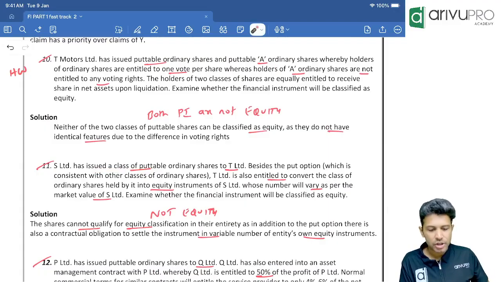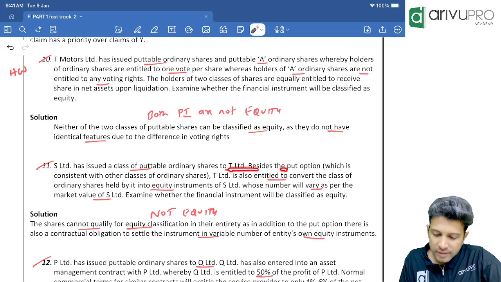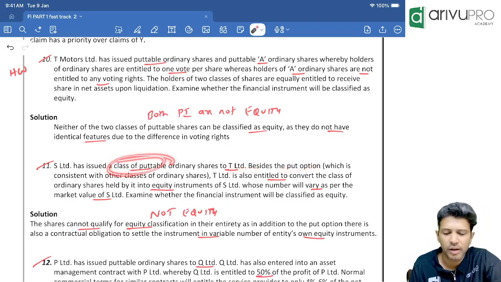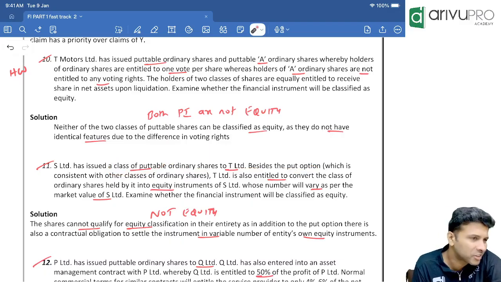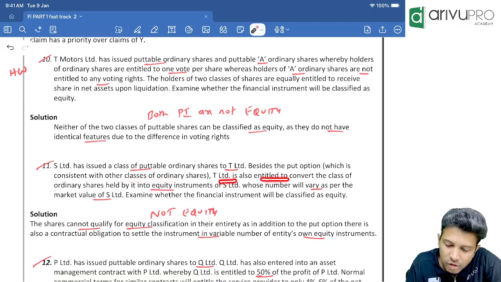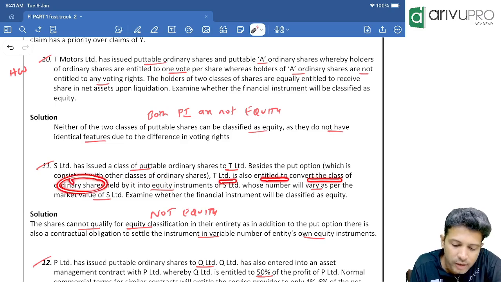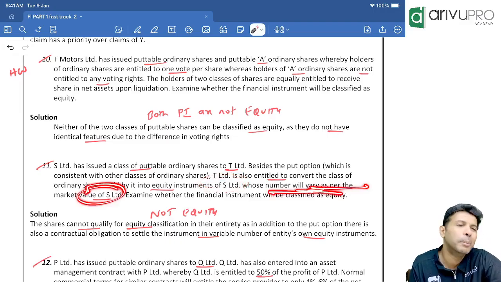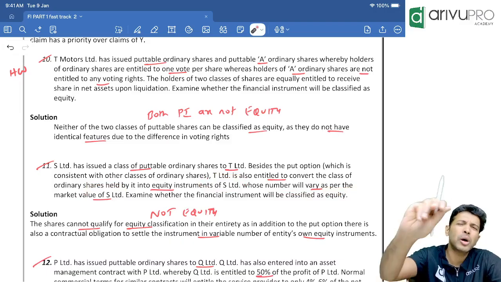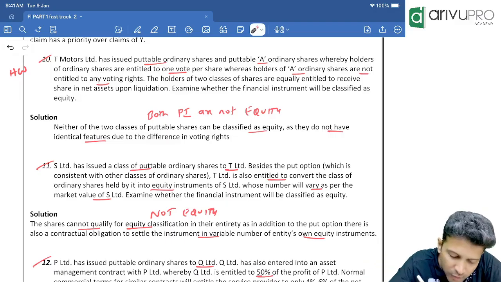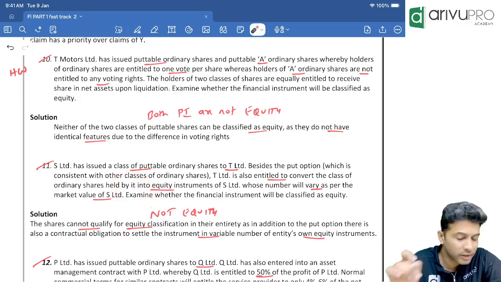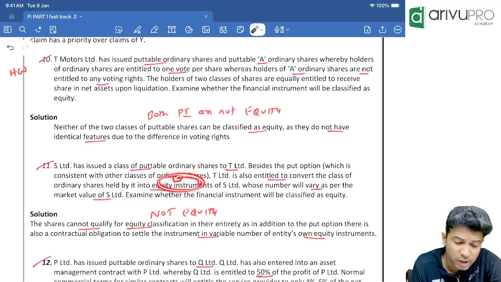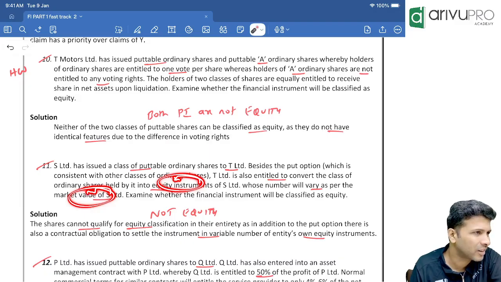S Limited issued a class of putable instrument to T besides a put option. So that means we have issued putable ordinary shares. Besides the put option, which is consistent with the other class of ordinary shares, T Limited is also entitled to convert the class of ordinary shares held by it into equity instruments of S, whose number will vary as per the market value. Putable instrument means one obligation is already there to pay cash. Other than that, we are also giving some extra features, that we will convert your shares into actual equity shares, based on the market value. That means the company is taking an extra obligation other than the normal one.